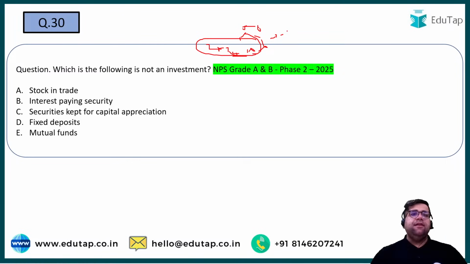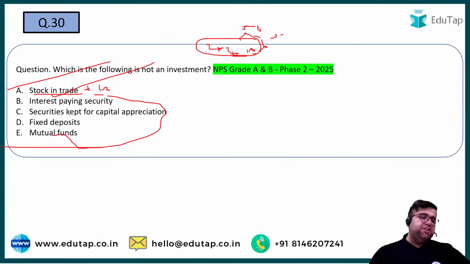Question 30. Which of the following is not an investment? Yes, the correct answer will be option number A. Stock in trade is your current asset. It's not your investment, right? Rest all are your investments. So the correct answer will be option number A.